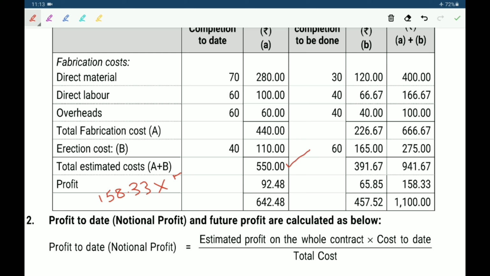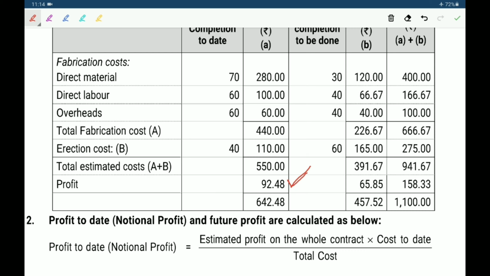So the denominator required is the total cost, 941 lakh 67,000. We can get the profit belonging to up to date. That means 92 lakh 48,000 is the profit up to date. The remaining balance is the further profit. Okay, this is the notional profit.